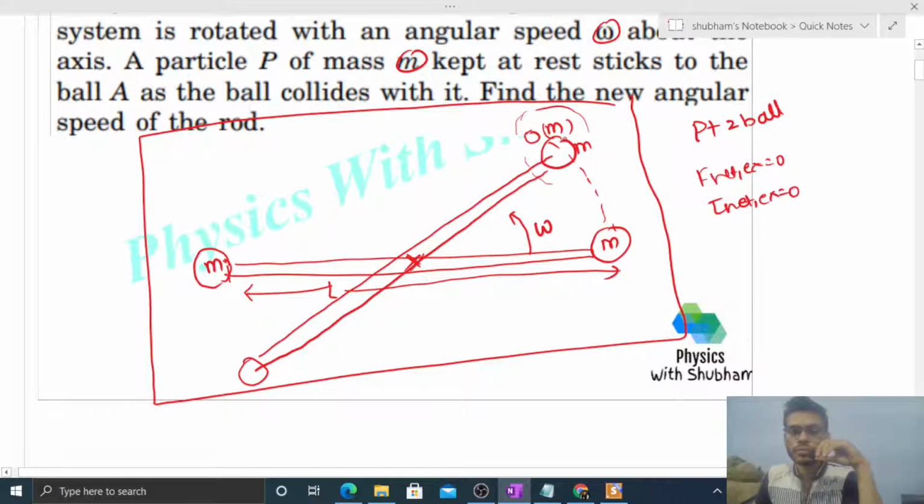Means internal force का internal torque आएगा इस axis के about जिसके about rotation हो रहा है, but कोई external torque नहीं आएगा. So we can say if net external torque on the system is 0, it means angular momentum of the system will not change. Initial angular momentum is equal to final angular momentum. Now initial angular momentum कितना होगा?